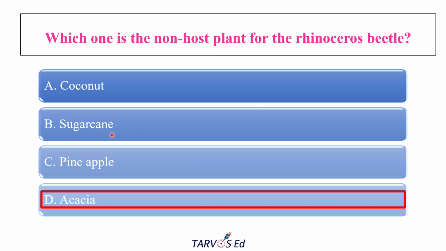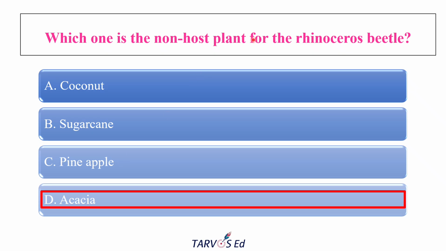Okay, it's a monocot, right? So the adult beetle sometimes attacks the base of sugarcane stalks, especially near the decaying trash. So it is not a non-host; it is still considered a host. And pineapple is also a host plant for this. The beetle still breeds in the decaying pineapple trash, and can damage the growing part of the pineapple.